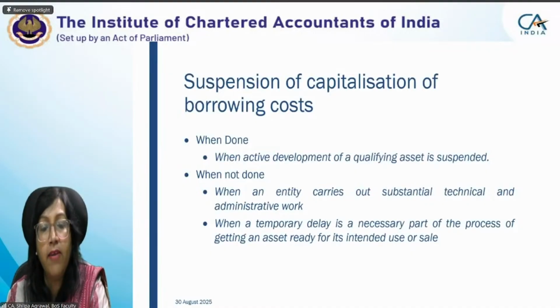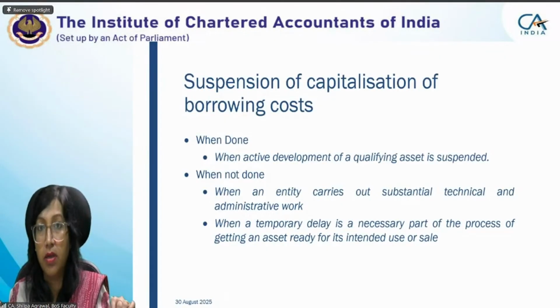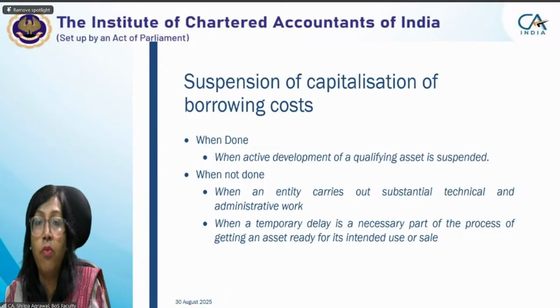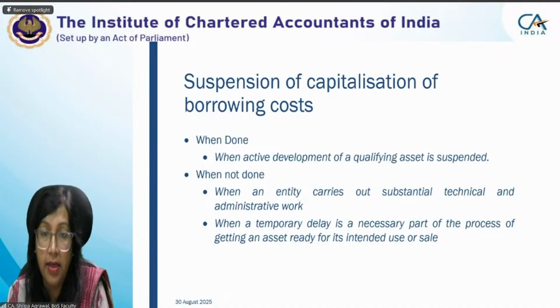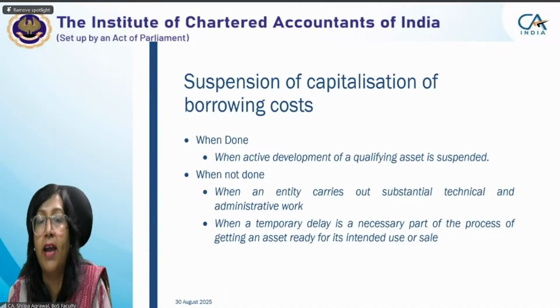One more thing: when a temporary delay is a necessary part of the process of getting an asset ready for its intended use. For example, you are constructing a building and digging the land, and during digging you found a big rock, and that rock took more time than expected. We thought we'd remove that rock in one day, but it took 5 or 10 days.